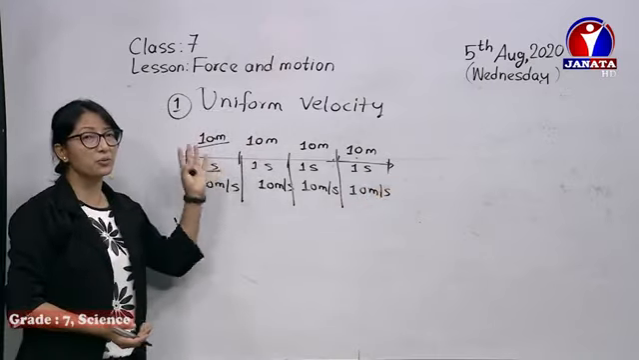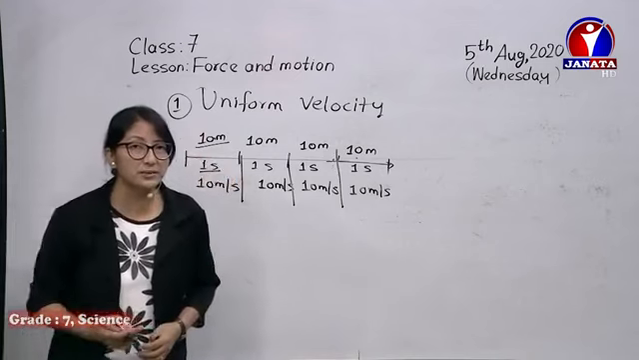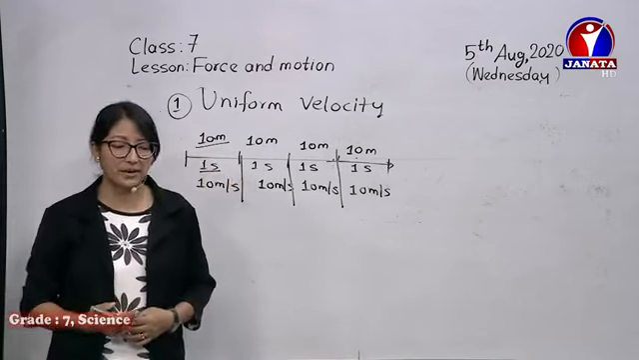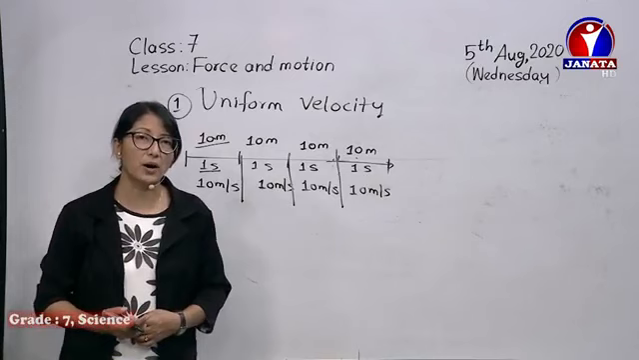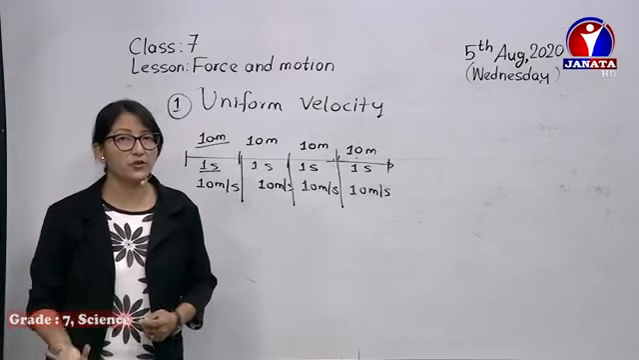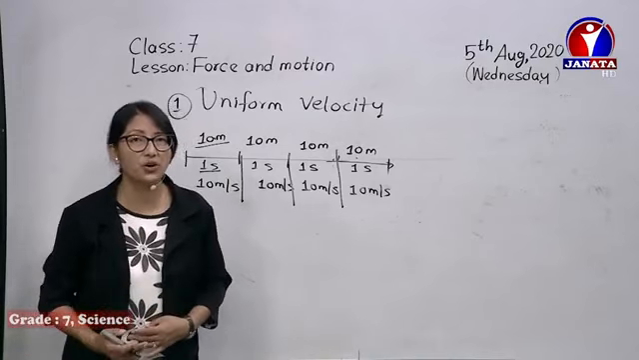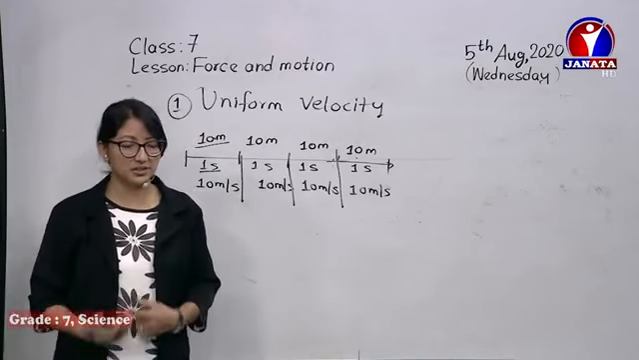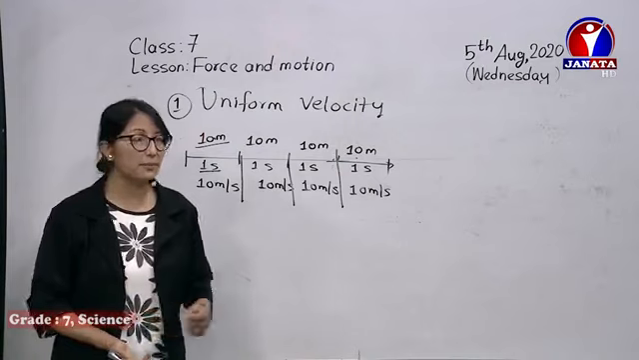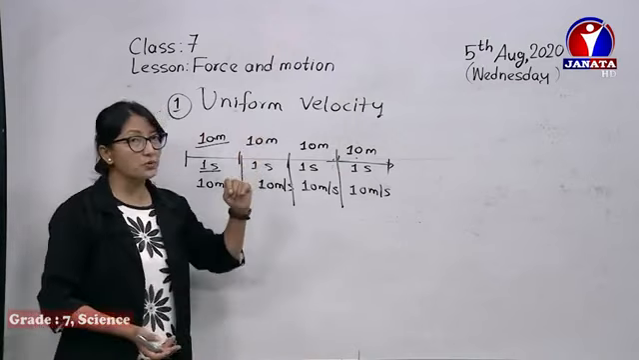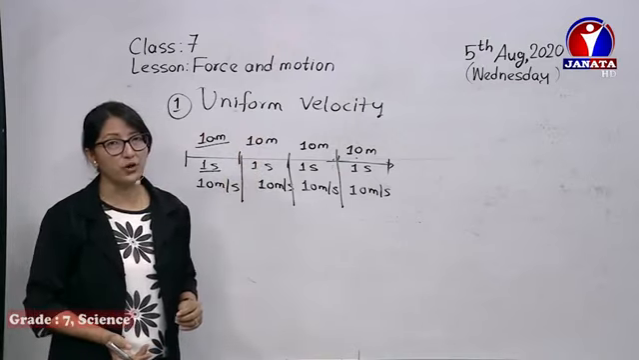So if a body covers equal displacement in equal intervals of time, then it's said to have uniform velocity. Uniform, we all know the meaning of uniform: having the same, common. We wear a uniform in our school, it's related to that, so you can easily remember it. Now just the opposite, the next one is non-uniform.